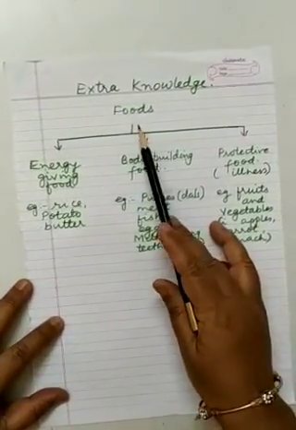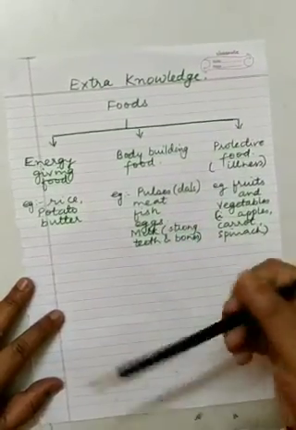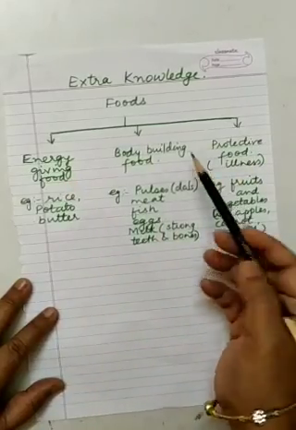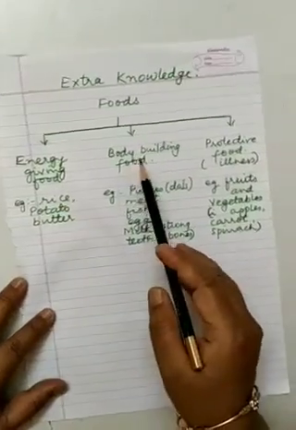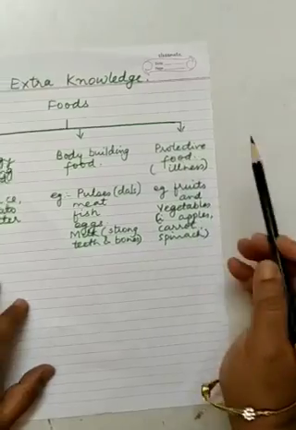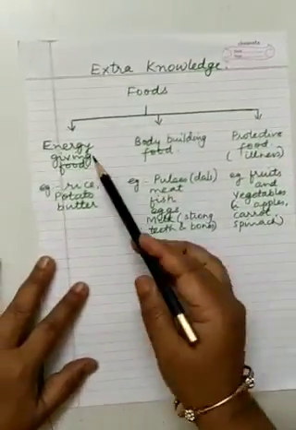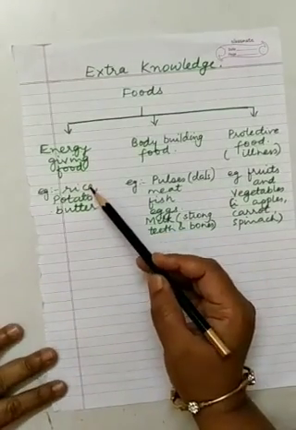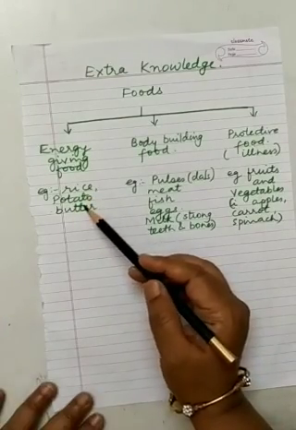See students, there are three types of foods. Whatever food we are eating, it is categorized into three types: energy giving food, body building food, and protective food. Protective food means protecting us from illness. For energy giving food, if we want more energy, we should eat rice, potato, butter and other vegetables also. But these are few examples.